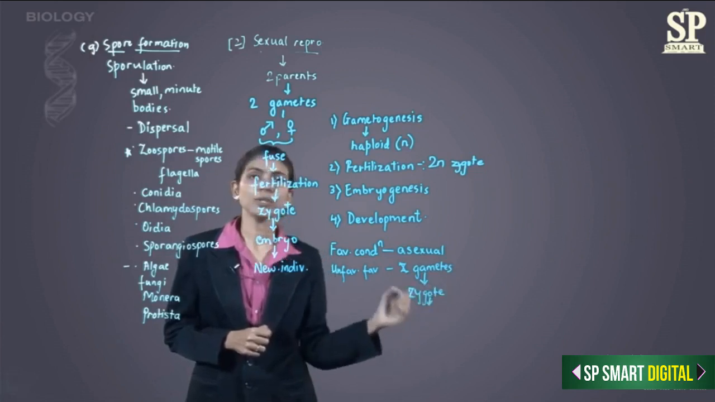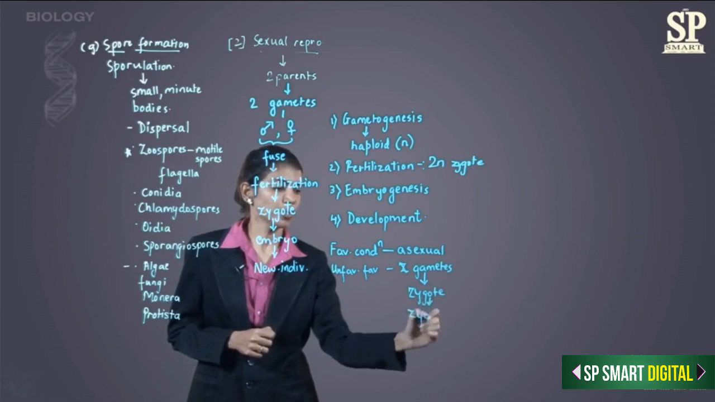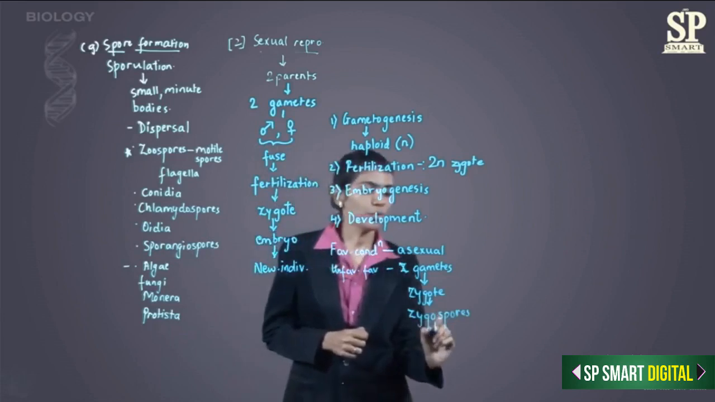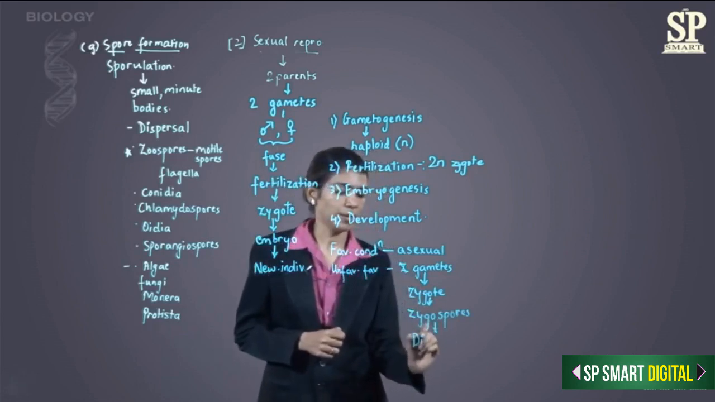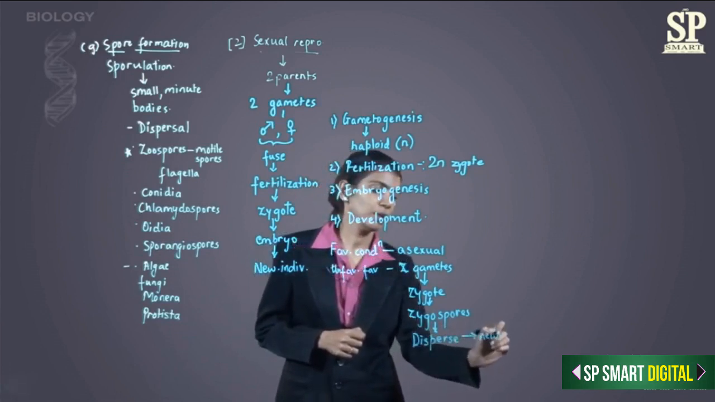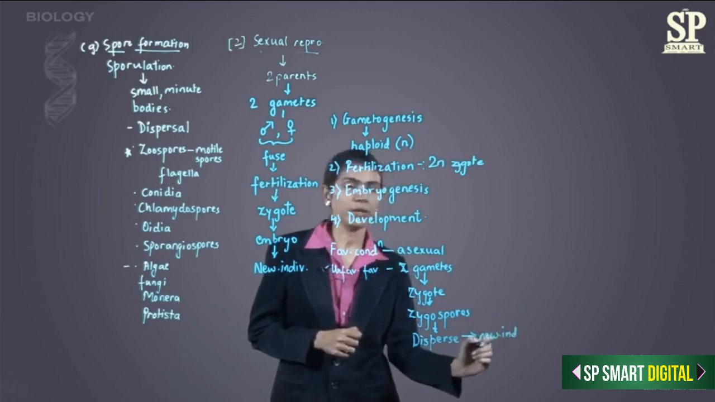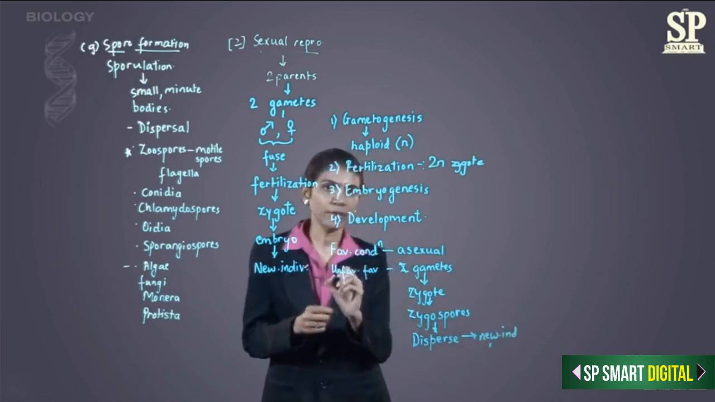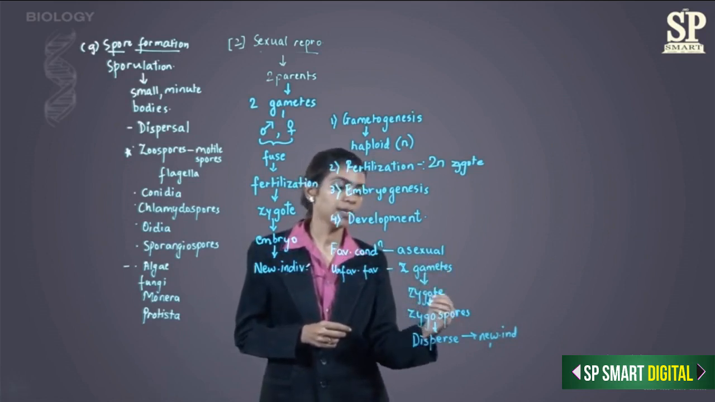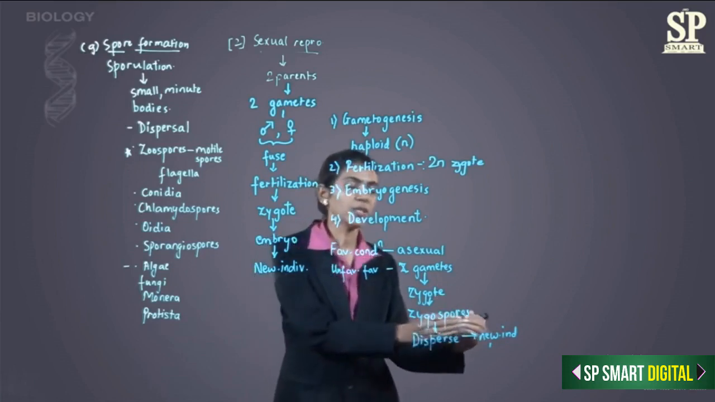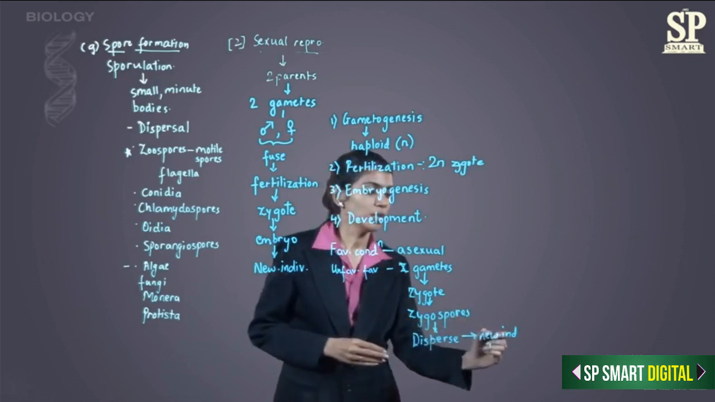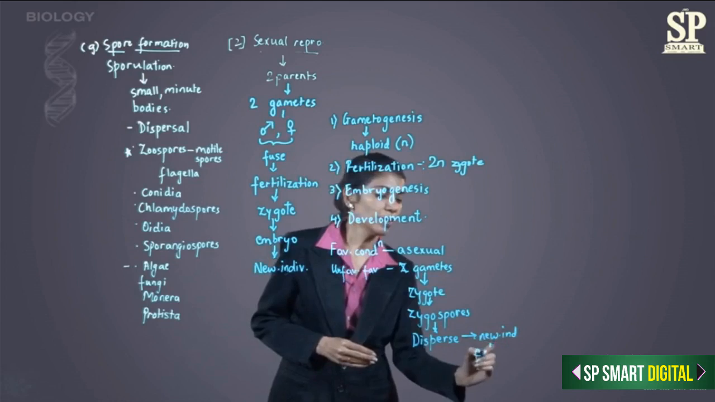Zygote then further forms spores, that is, it forms zygospores. These zygospores will then disperse, so they spread. And after dispersal, they will form the new individual when the conditions turn favorable, only then. So when the conditions are unfavorable, gametes will be formed, and then zygote, further zygospore. Zygospores will disperse, and when the condition turns favorable, the dispersed zygospore will form the new individual. So here the new individual is formed only in favorable condition.